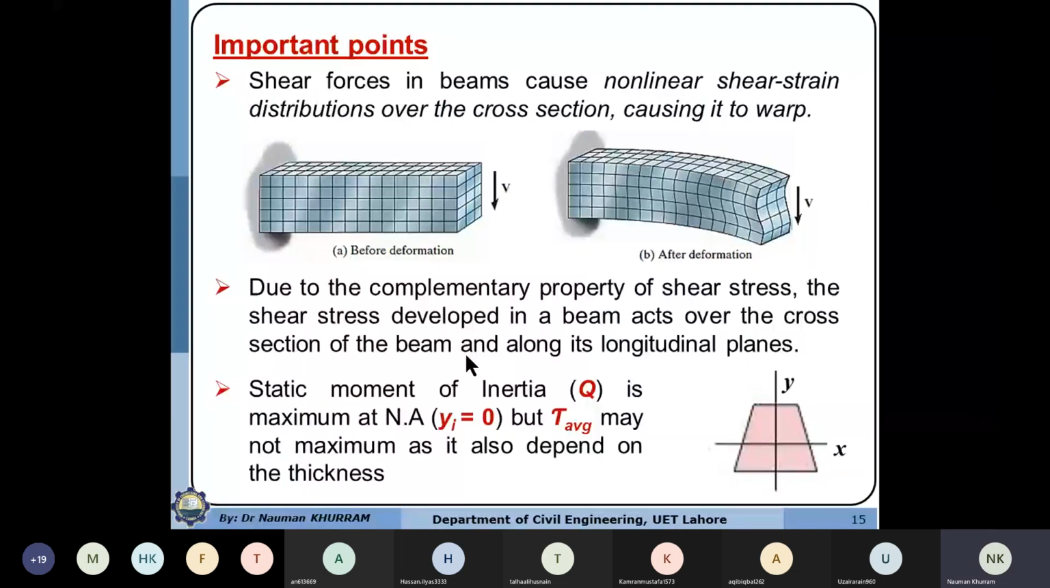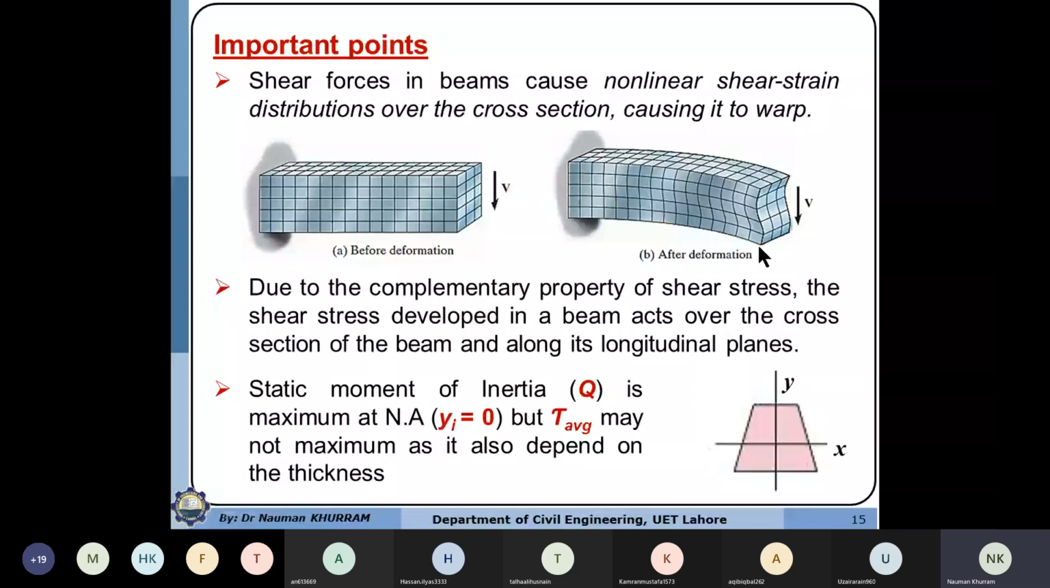So, important point: if a cross section of a beam is subjected to shear forces or shear stresses, then the plane section will not remain plane. A plane section will remain plane only in case of pure bending moment, when there is no shear force at any section. So whenever a beam is subjected to shear force, it undergoes warping or this type of undulation or deformation. What is the reason?